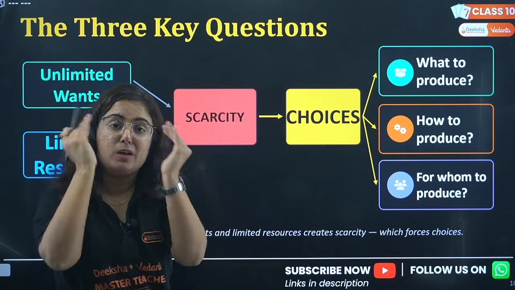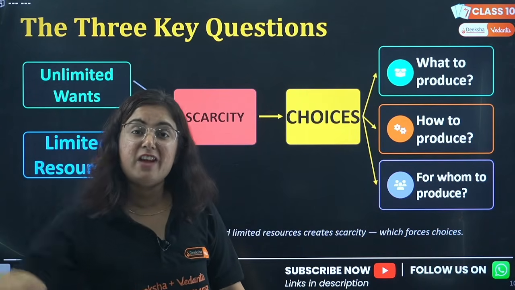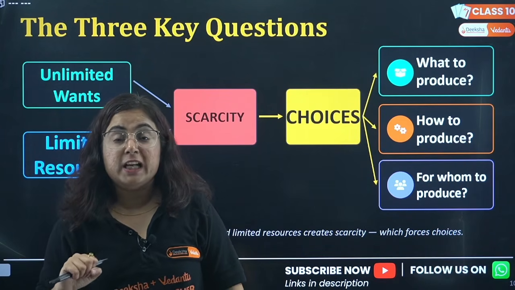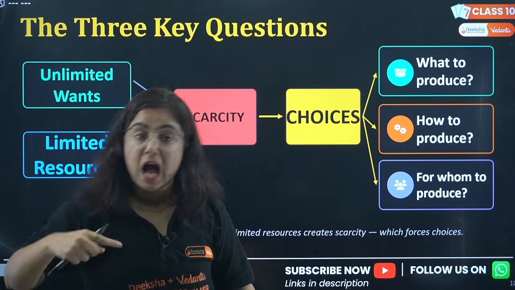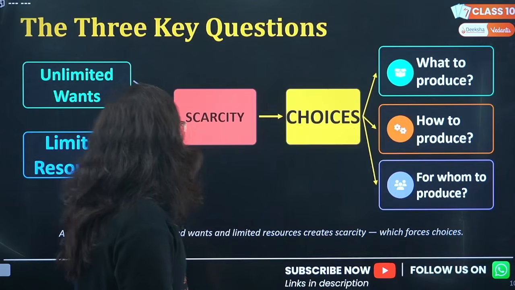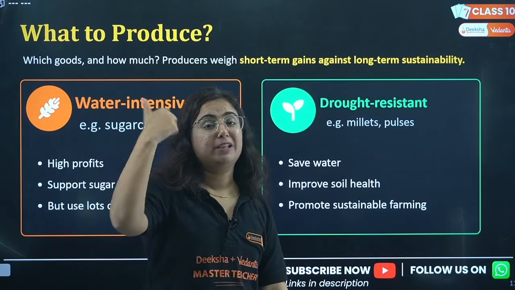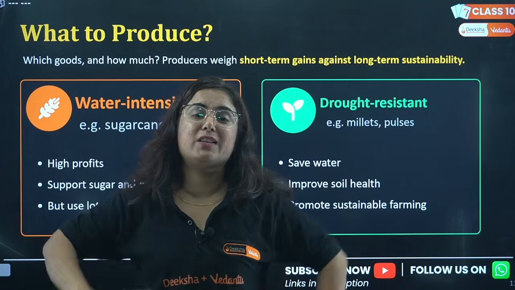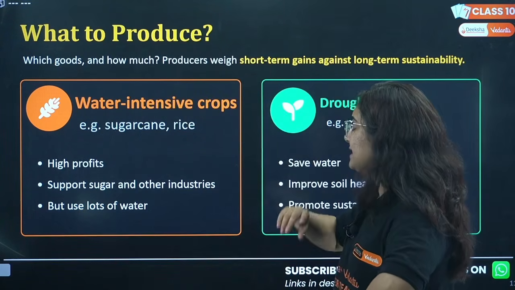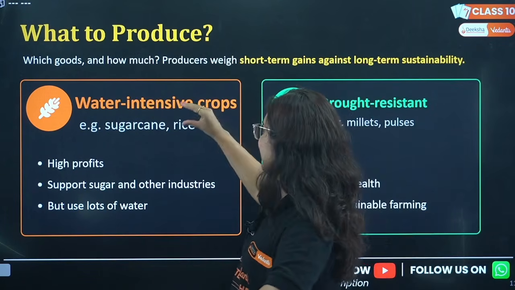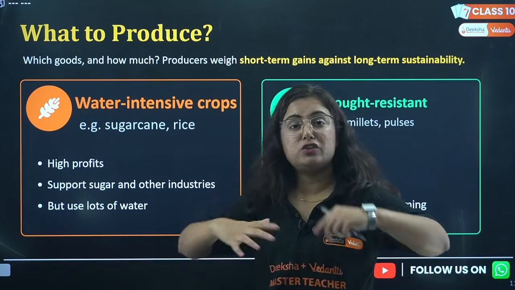When there is a farmer with limited resources, he will think about what he should produce so that it saves his investment. It implies less investment and gives more profit, isn't it? How to produce and for whom to produce will be asked when the problem is what? Unlimited wants and limited resources. So now I will tell you an example of what to produce. For example, beta, there are water intensive crops like sugarcane and rice which need a lot of water.